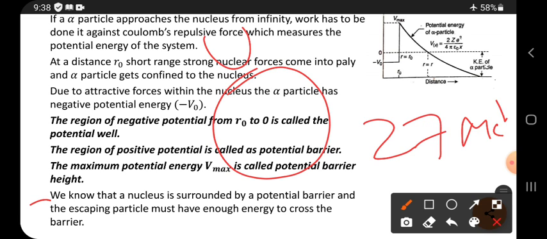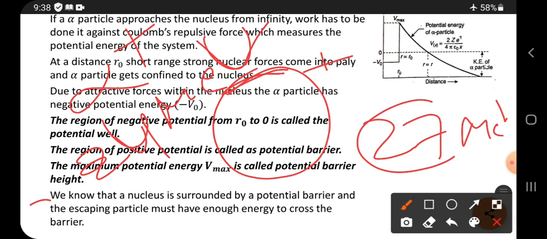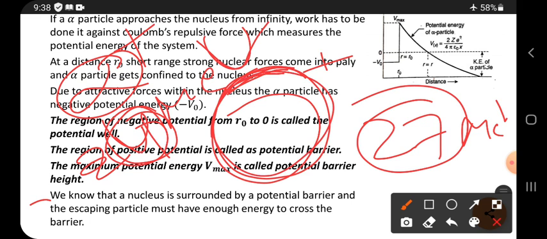But actually, the alpha particle of uranium has an energy of only 4 million electron volts. The barrier height is 27 million electron volts, but the alpha particle has 4 million electron volts. So it is not possible to cross this potential barrier of the nucleus.